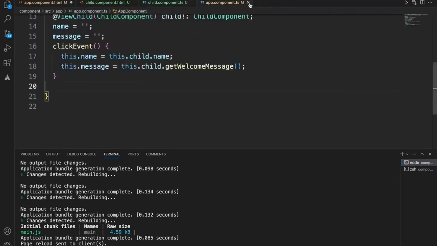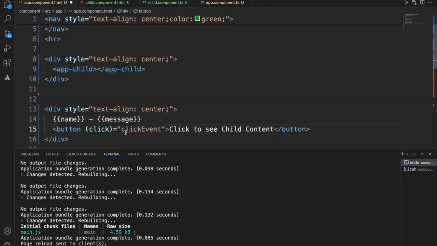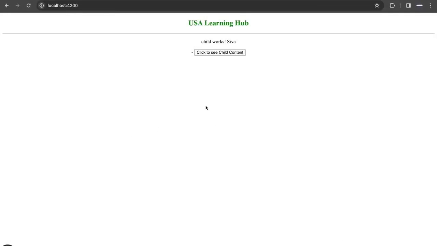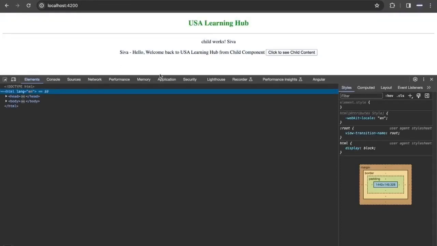Sorry, not this one. Click event. Now when I click this button, it will get the content from the child and display it on the parent. Now you see this particular message came from the child but rendered onto the parent. Okay, let's see.